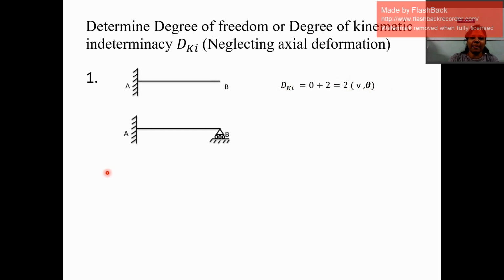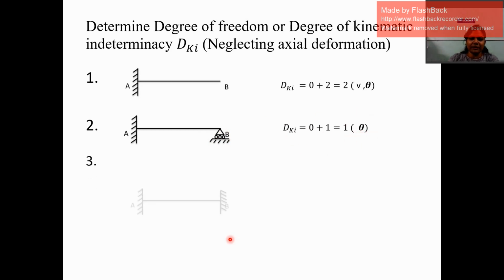The second is the propped cantilever. Again in this case, at joint A, which is a fixed joint, the possible displacement is 0, and at joint B, axial deformation in this direction we ignore, and vertical displacement is also not possible because of this roller support. So the possible displacement of joint B is only 1, which is a rotation. So the degree of kinematic indeterminacy is only 1, which is theta.